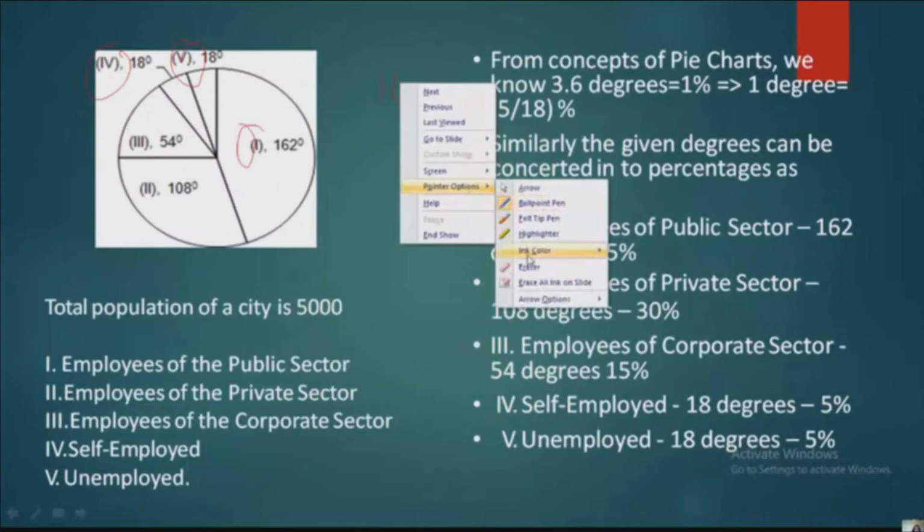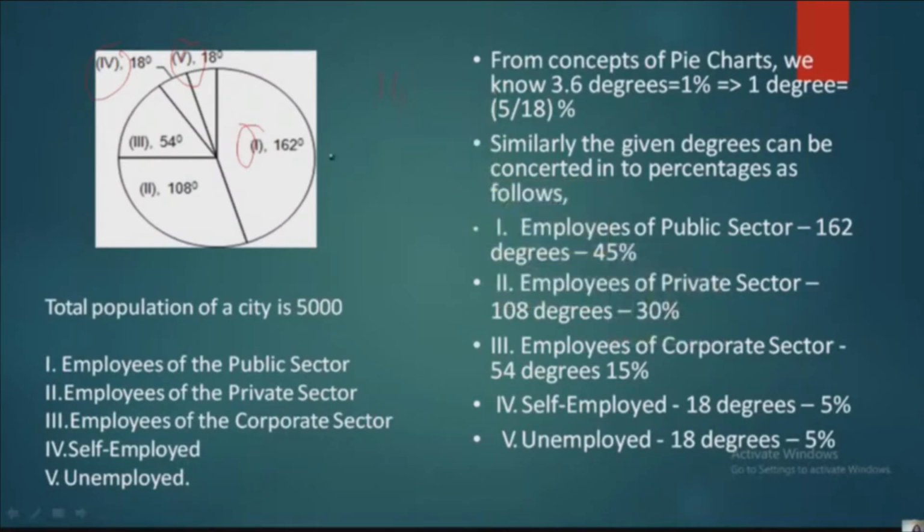My pen color is not visible, I think, let me change it. If I take 162 here, 162 divided by 360 into 100, right? Divided by 360 into 100. Is it clear?